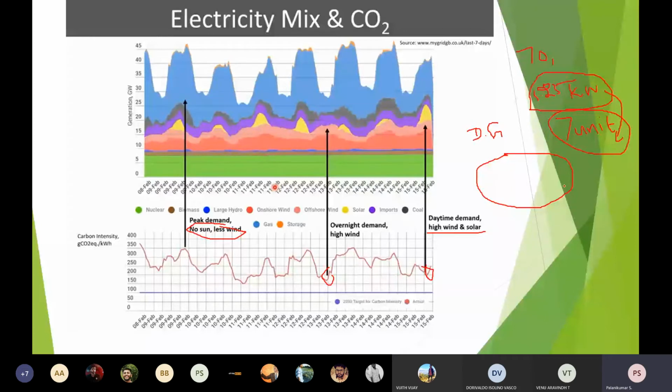In addition, since we are using renewable energy sources completely, it is pollution free, so the contribution of CO2 is very, very limited. For the remaining load, we use appliances only. This graph shows the electricity mix and the carbon dioxide. If renewable energy sources come into the picture drastically, the carbon intensity in the atmosphere can be reduced. This graph was taken from 8 February to 15 February, about 7 days.